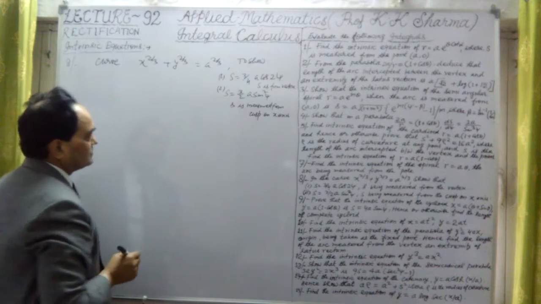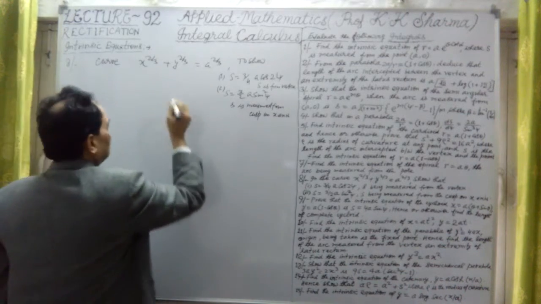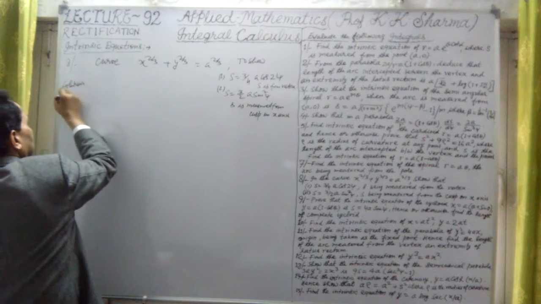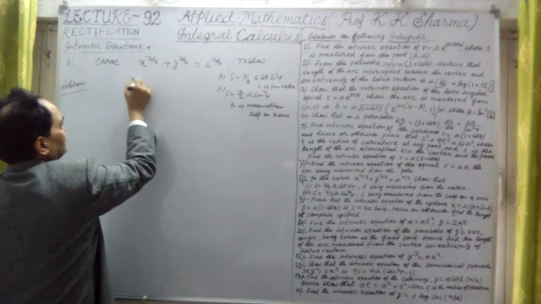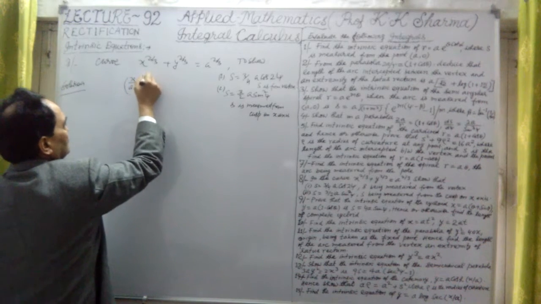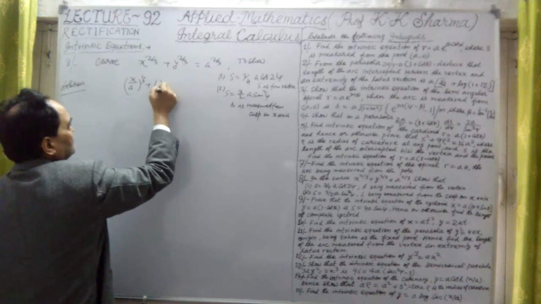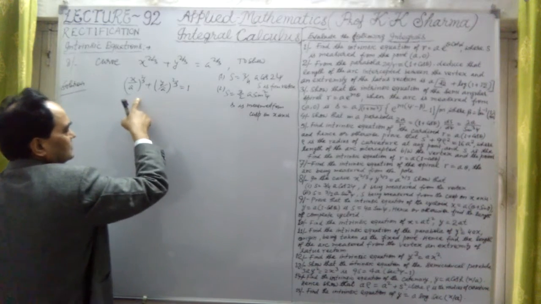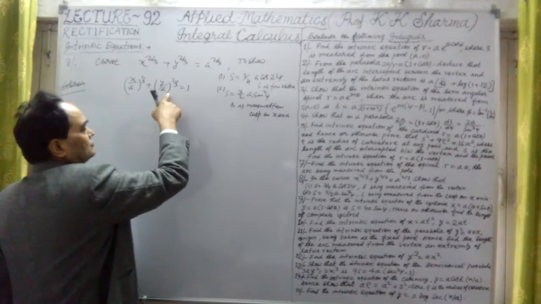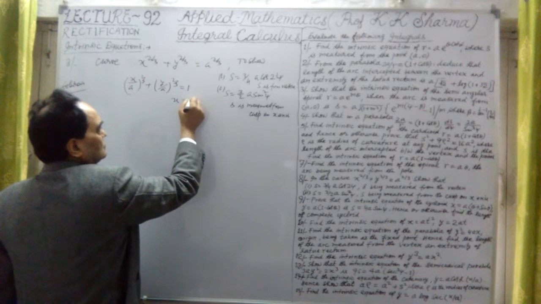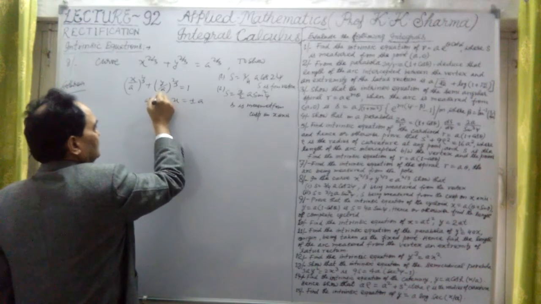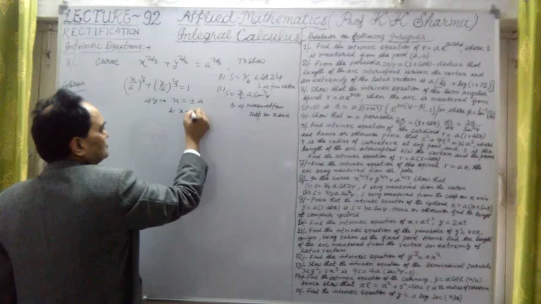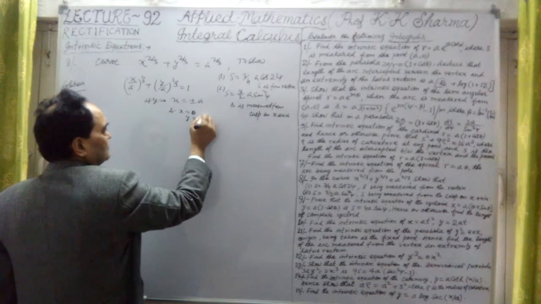Now let me take what kind of curve this is. We have discussed this. Let me find a solution. If I write it as (x upon a) whole power 2 by 3 plus (y upon a) whole power 2 by 3 is equal to 1, then if I equate y equal to 0, x equals plus minus a, and at x equal to 0, y equals plus minus a.